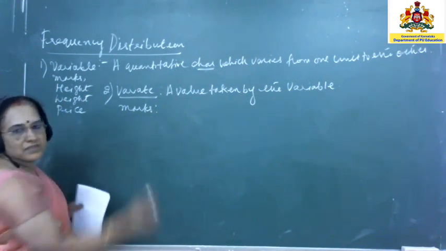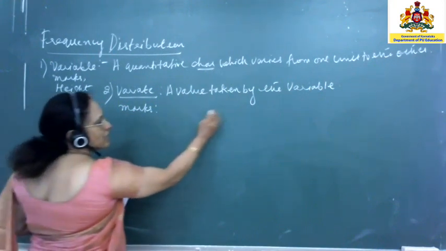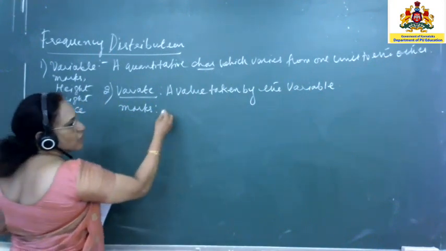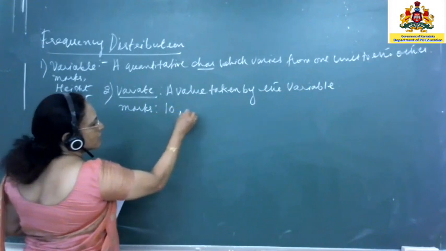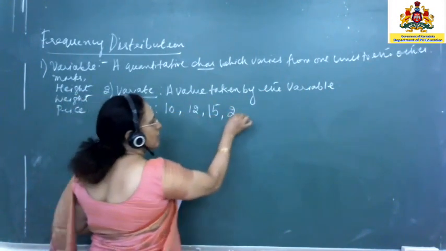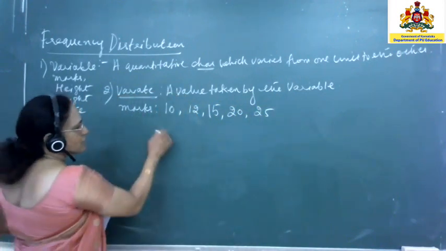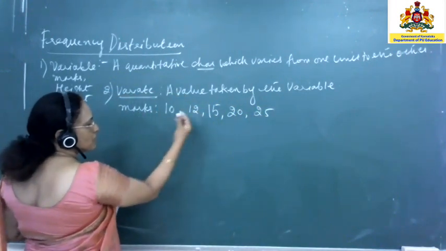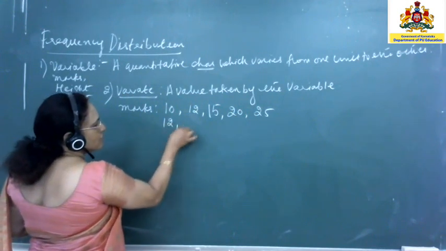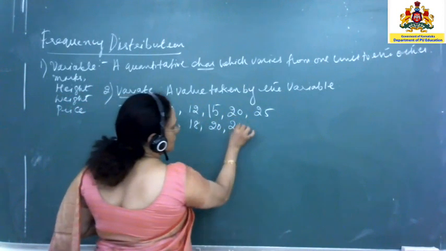Just for the purpose of giving an example, I am taking a very small number. Out of say 25 marks, you can have 10, 12, 15, 20, 25. You can repeat the numbers also, no problem. So you can have 12, 18, 20, 25.